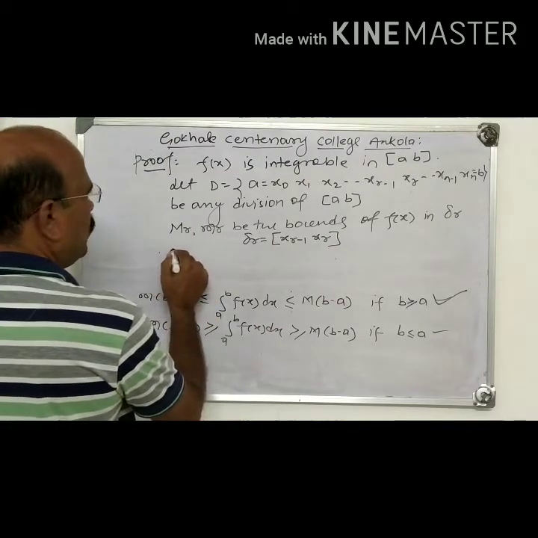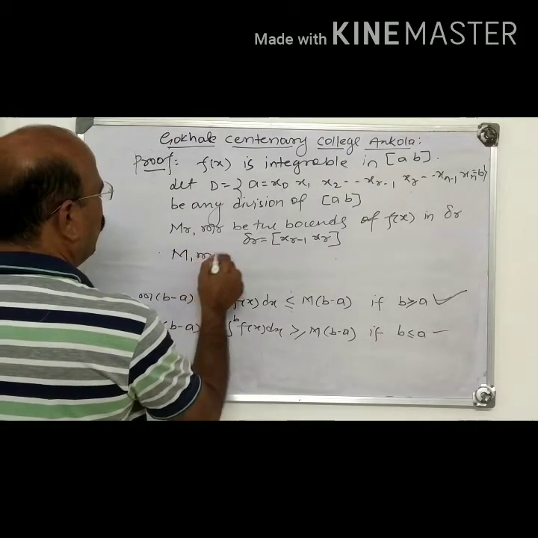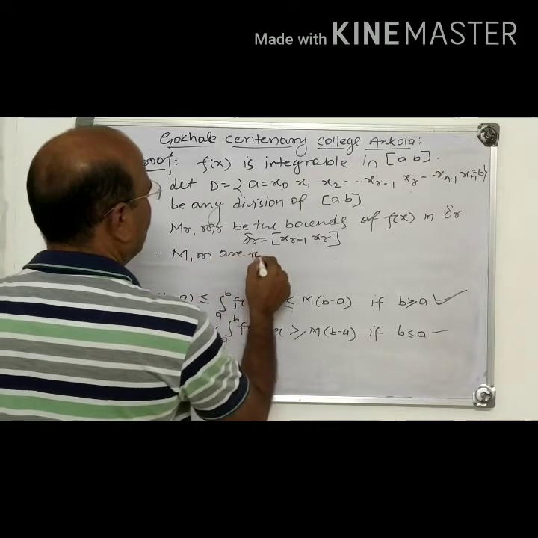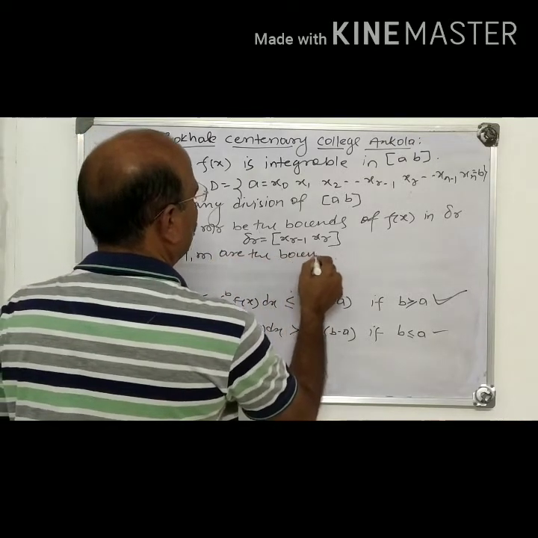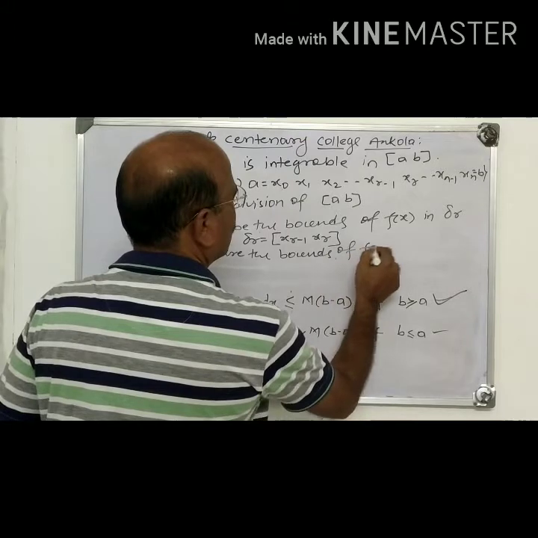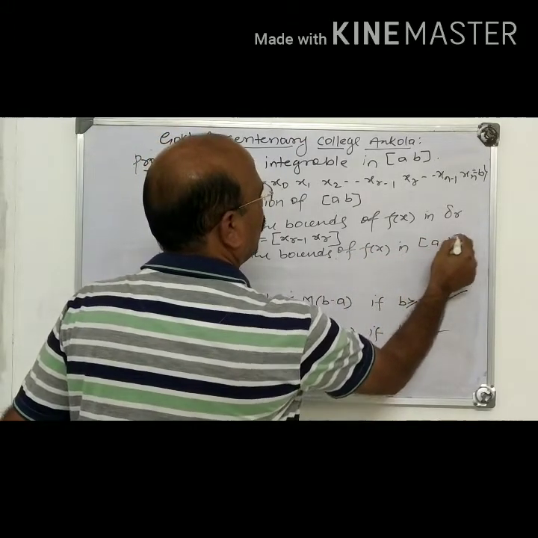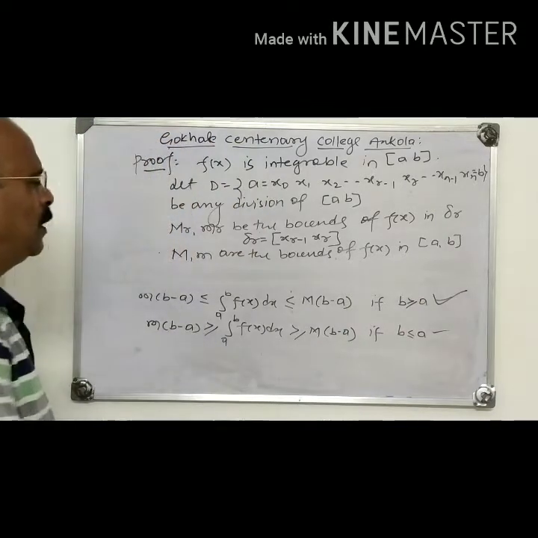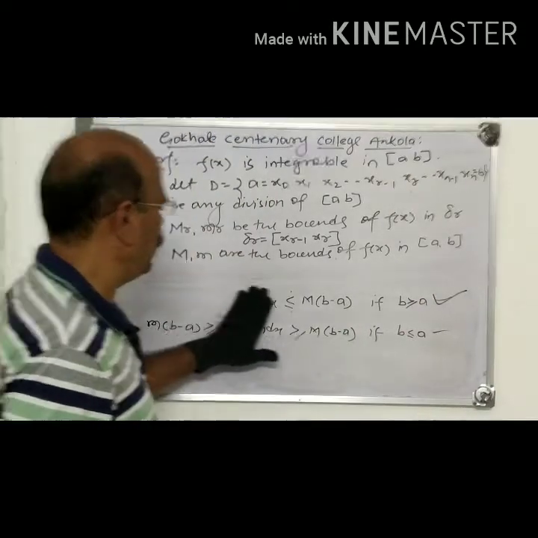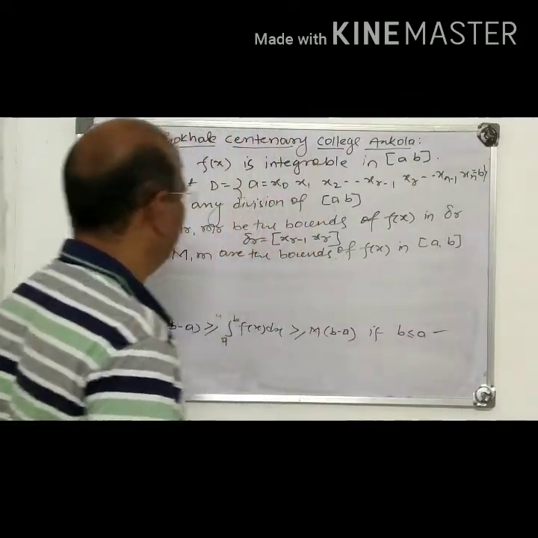Then capital M and small m are the bounds of f(x) in [a, b]. Understand, every concept is important.